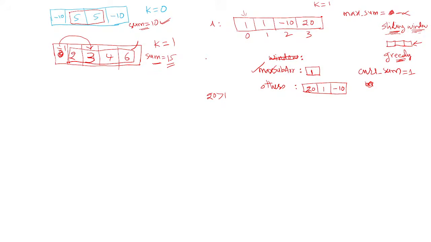You can perform one swap operation, K is equal to 1 allowed now, so these two elements you can swap.